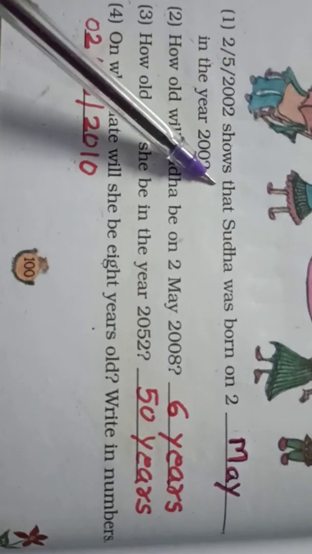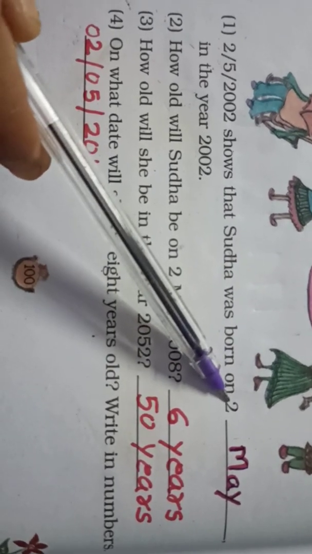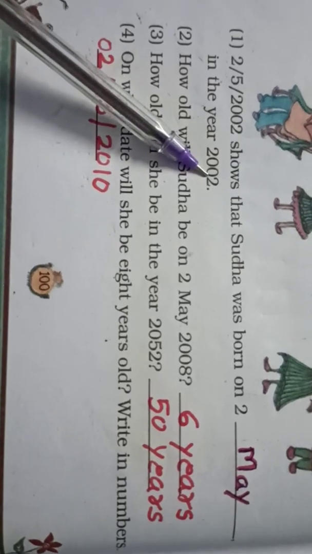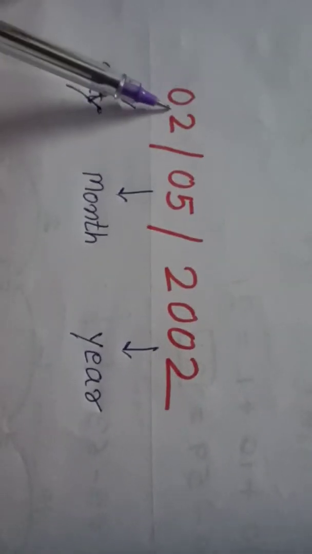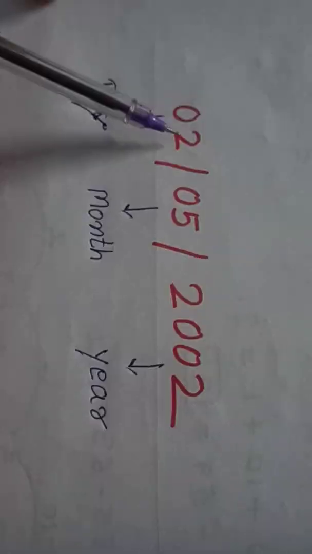2/5/2002 shows that Sudha was born on the 2nd in the year 2002. So here we have to write the name of the month. First, children, we have to understand how to read the date. Here I have written the birthday of Sudha, 2/5/2002.